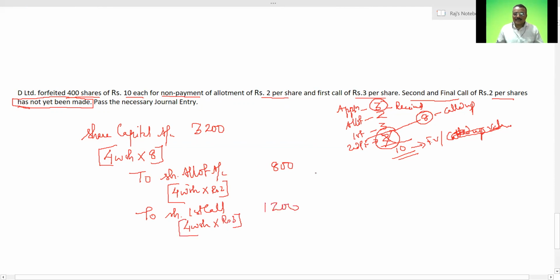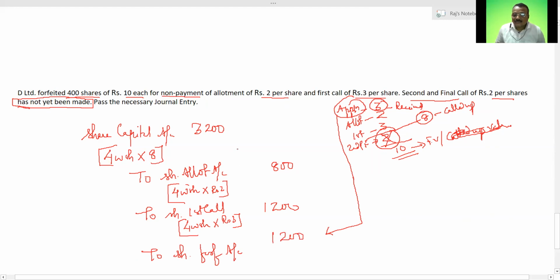Now tell me what is the money that you have already received. This is only the application money that I have received. So this amount will be shown under share forfeiture account. This will be your 400 into 3, that is 1200. You check it. Is it 3200 or not?